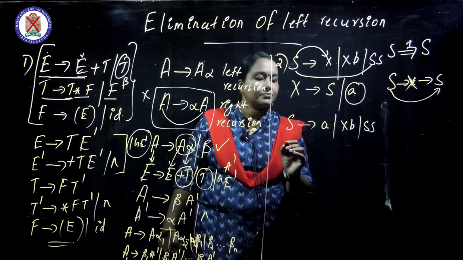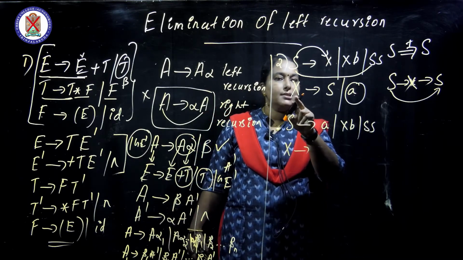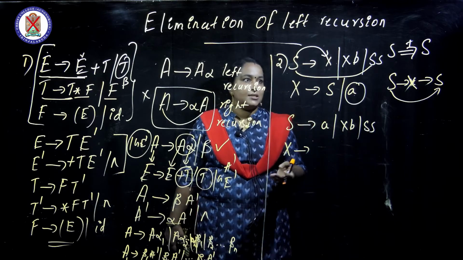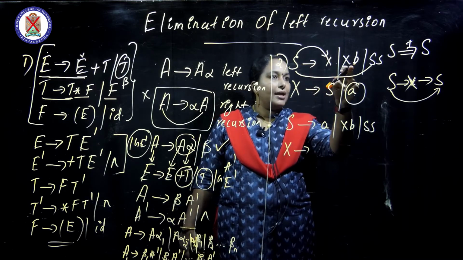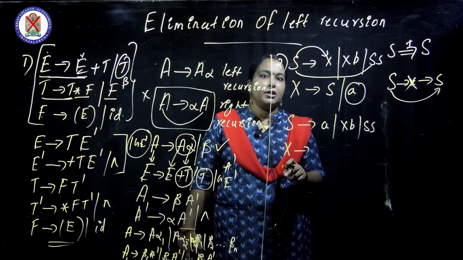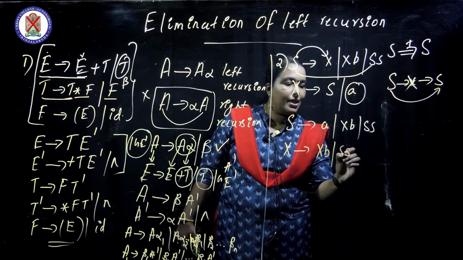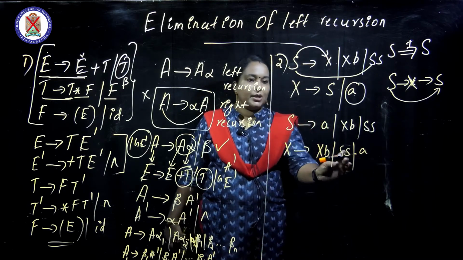So here X gives S, S gives X. So what values are coming? If this is deriving this, the values XB or SS will be coming, isn't it? So directly substitute there XB or SS or A. Okay, that only has to be removed.